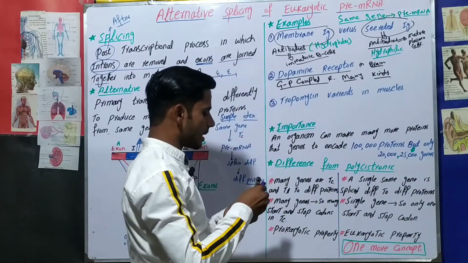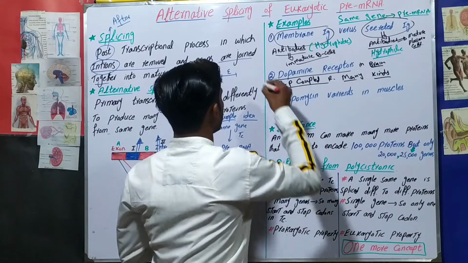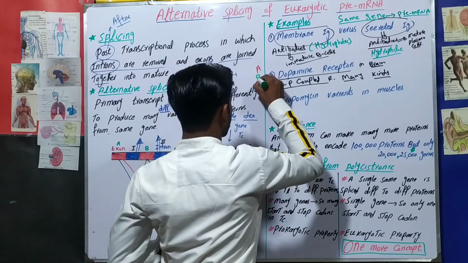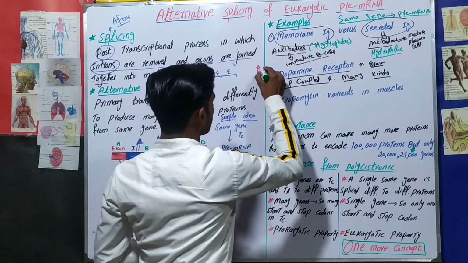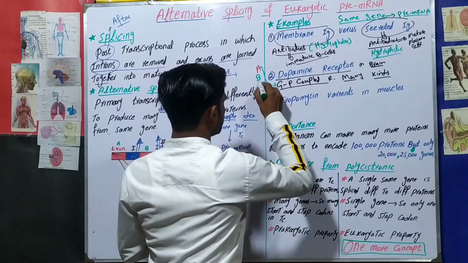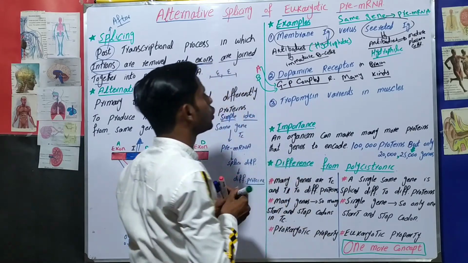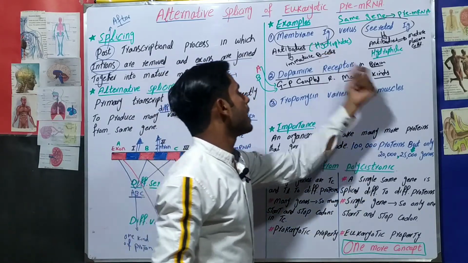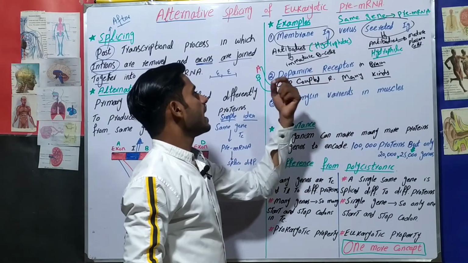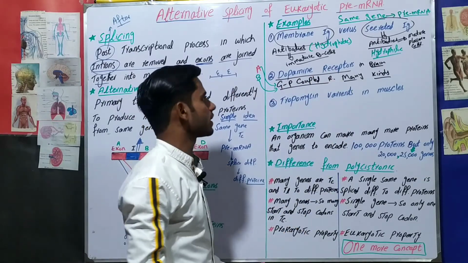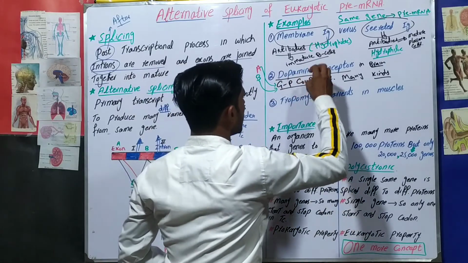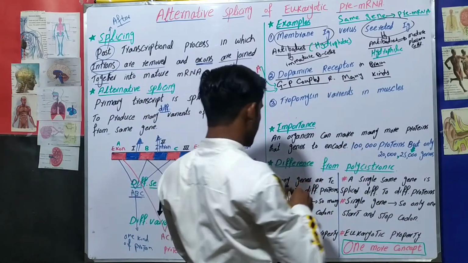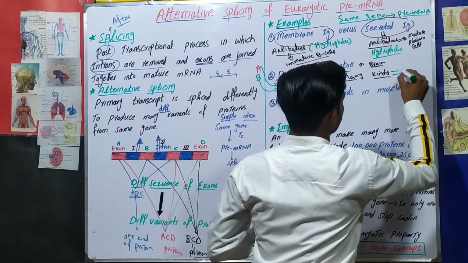So what is the function of dopamine receptors? Different hormones come, let's suppose A hormone, B hormone, C, D, many hormones. These hormones act on the dopamine receptors. Because there are many dopamine receptors, each dopamine receptor is specific for a specific hormone. So different hormones will come and attach to their specific dopamine receptor. Then this dopamine receptor will activate the specific effector.